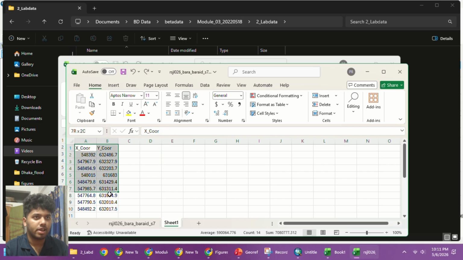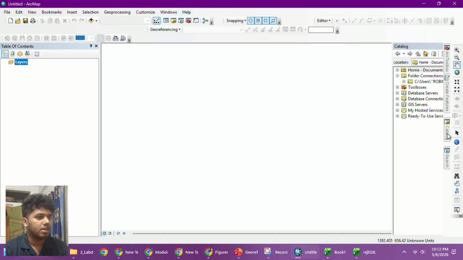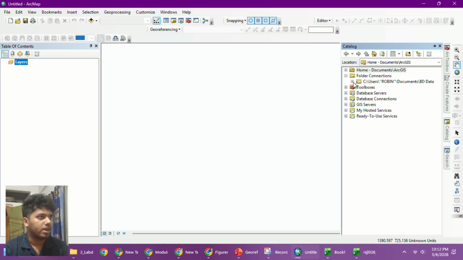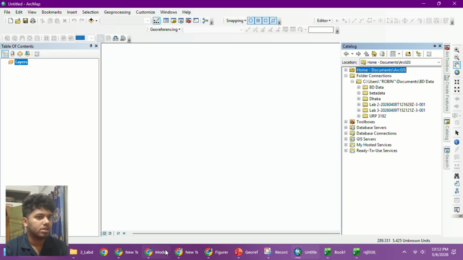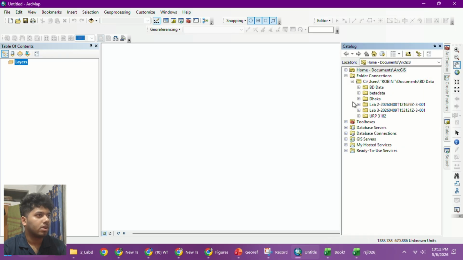I'm gonna just click it again and assign the name Barait SS7 and click on enter. Now it is just stored like this. So now I'm gonna go to ArcMap and open the file which we just got the GCPs for, and go to catalog, open the files.